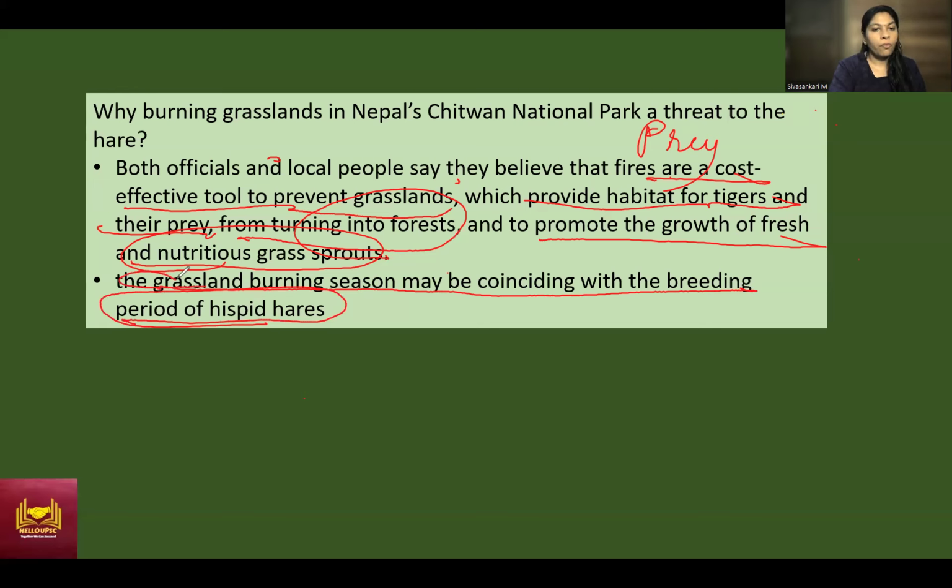This is a problem. The problem is not in burning the grassland. The problem is mainly that the season when they are burning the grasses is coinciding with the breeding season of the Hispid hare. So what happens? The young ones will get caught in the fire and they also burn out, right? So this is a major problem.